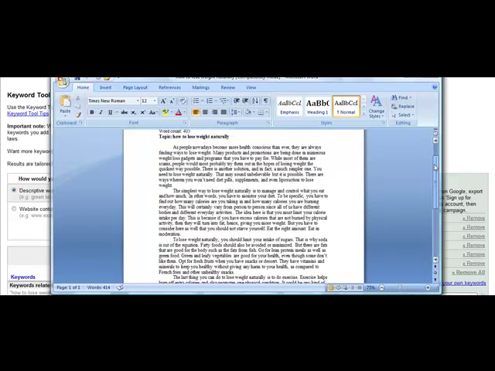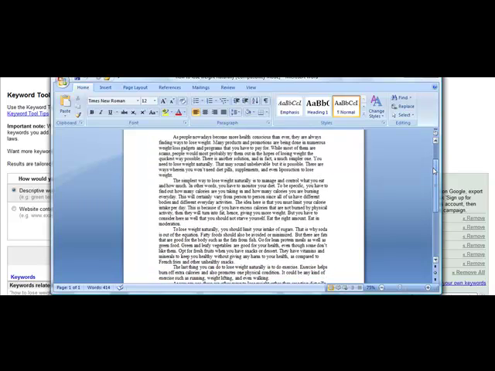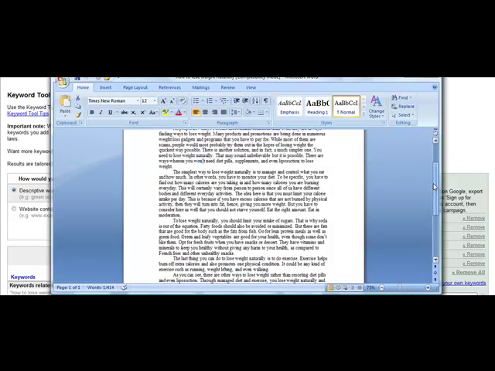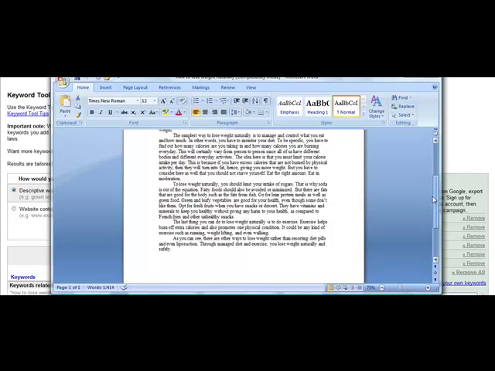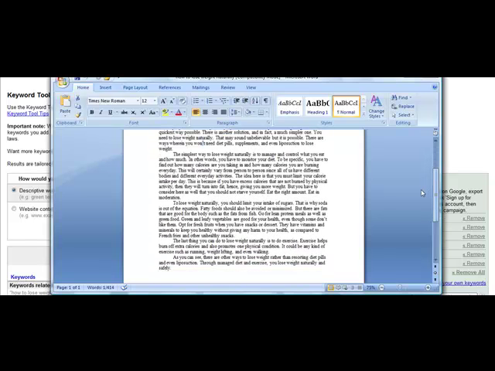So how to lose weight naturally was the keyword, and basically it's just some basic articles. "As people nowadays become more health conscious than ever, they are always finding ways to lose weight." So different things like that, and it really does a good job of just talking about ways people are using to lose weight, and it's really important that you try to include the keyword phrase as many times as possible. Like for example, lose weight naturally, ways to lose weight naturally, or how to lose weight naturally, different things like that. You want to try to include the keyword phrase you're trying to go after.